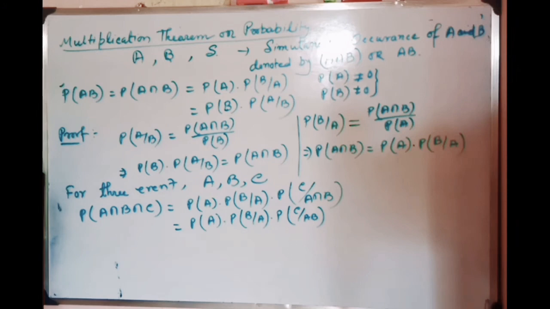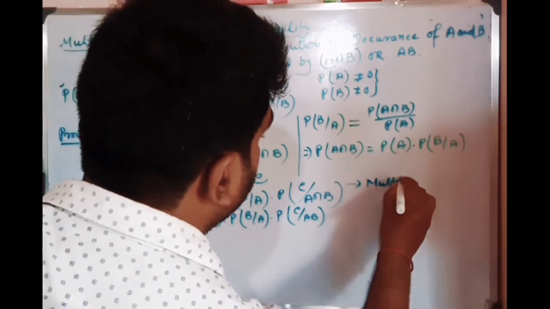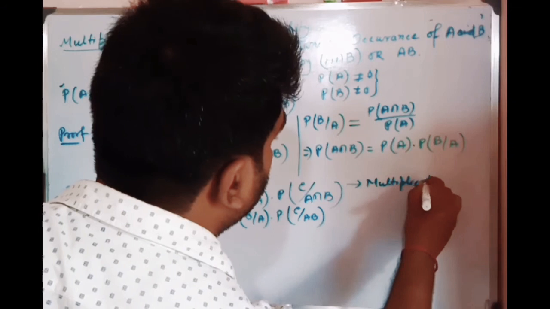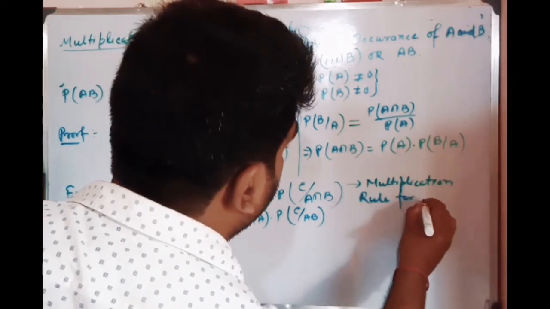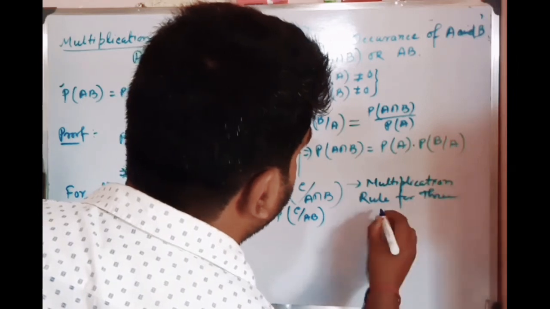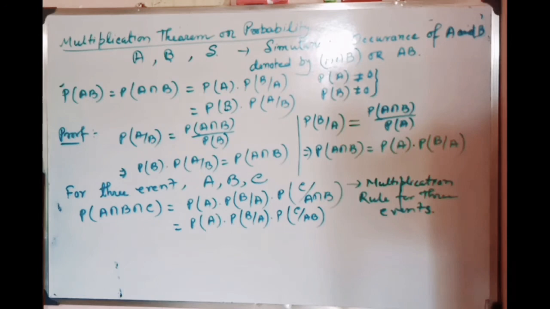So that's the multiplication rule for three events. This is the multiplication rule for three events. Okay,